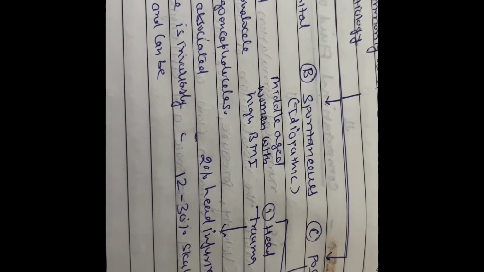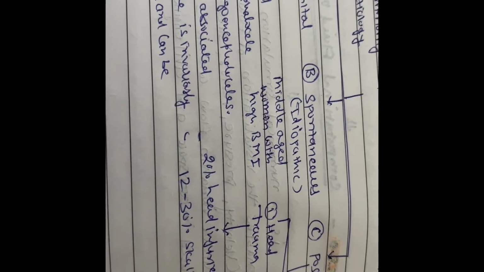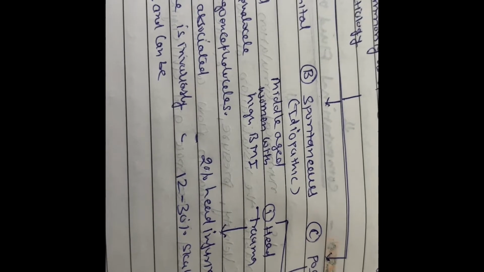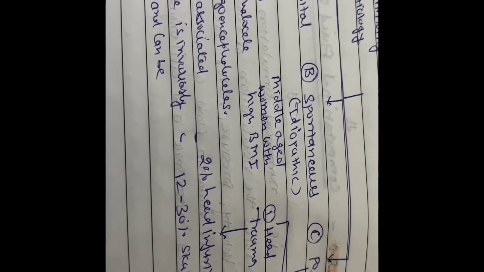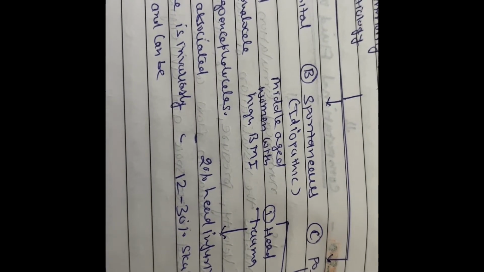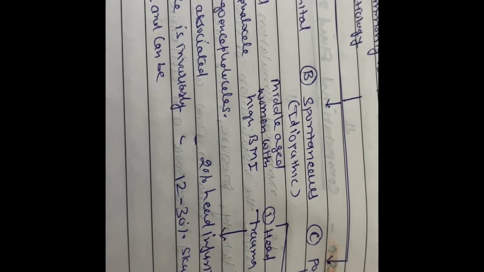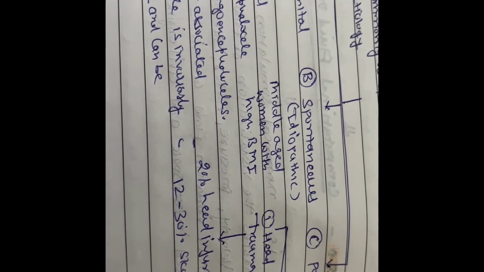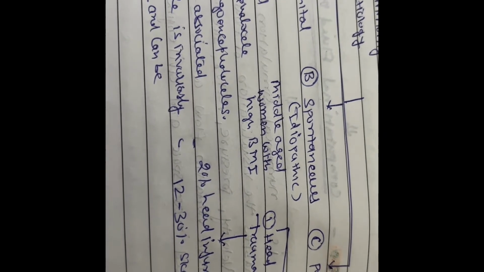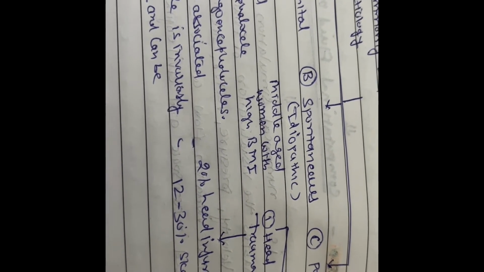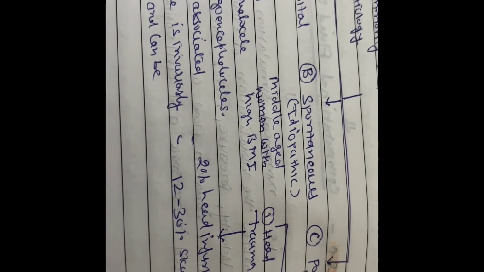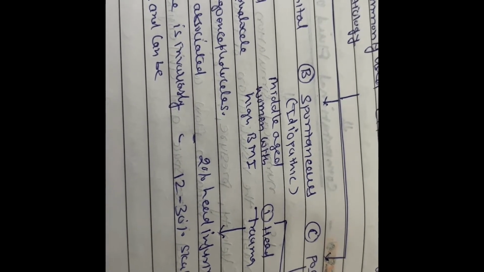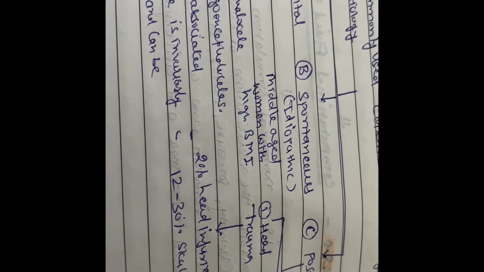The second is spontaneous or idiopathic. Middle-aged CSF leak is common in obese middle-aged women with high BMI because it is associated with high intracranial pressure. So it is also sometimes related to benign intracranial hypertension. So this is the second, the spontaneous idiopathic leak.